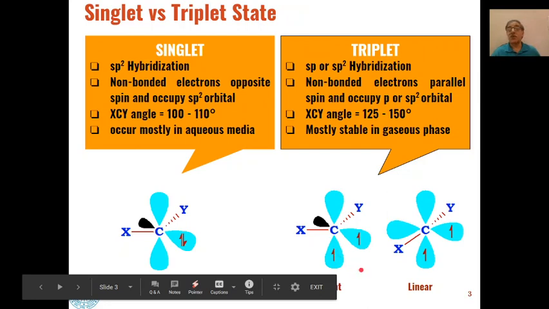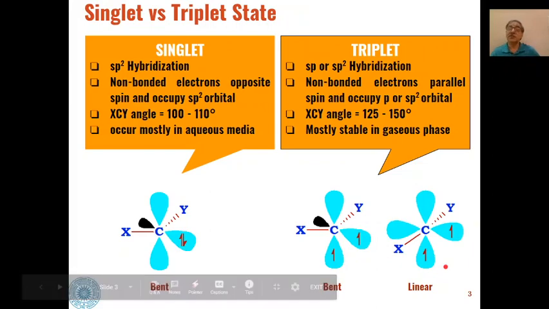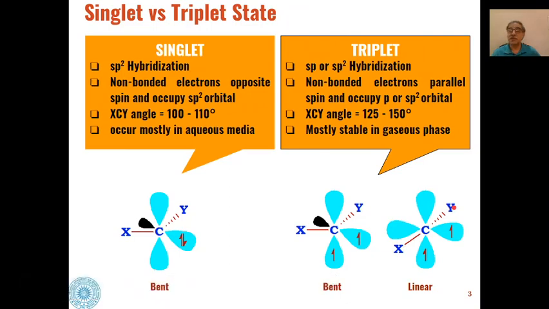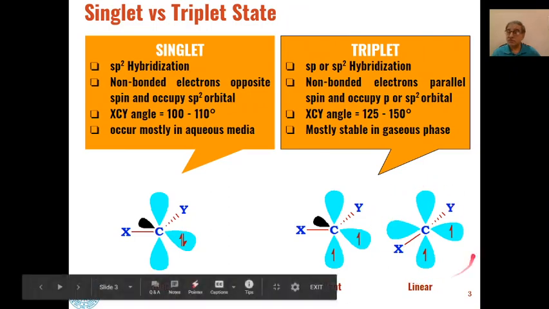So this is how we can differentiate between singlet carbene and triplet carbene. Triplet carbene can sometimes have linear geometry also, if X or Y is some heteroatom or halogen atom, but this is present in very rare cases. Otherwise, in most cases, the geometry of triplet is also a bent geometry.